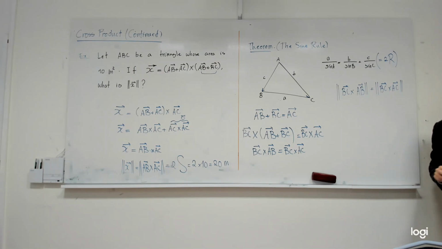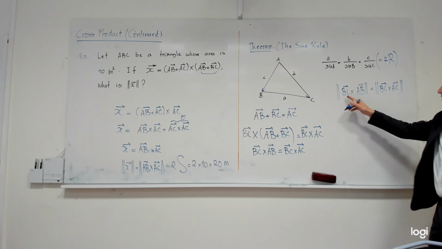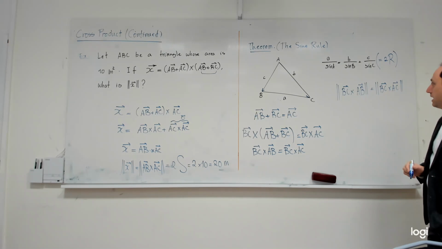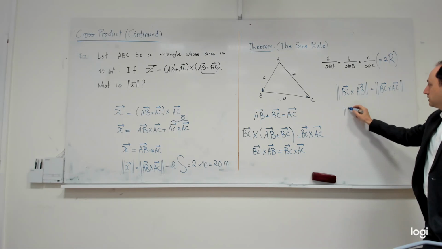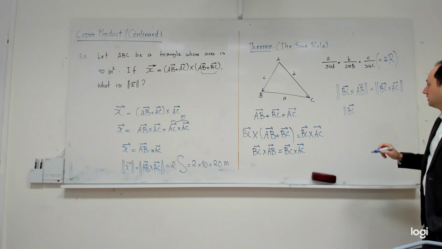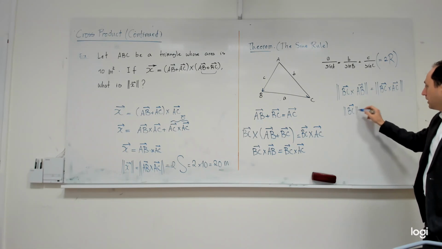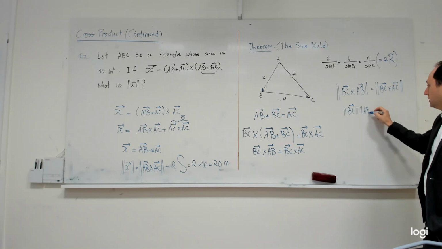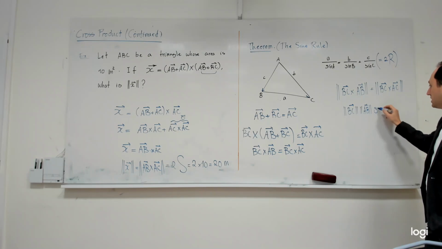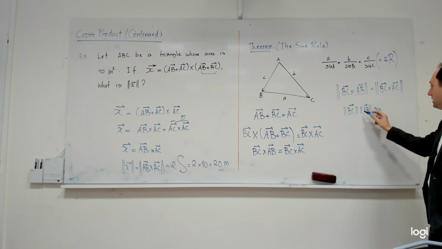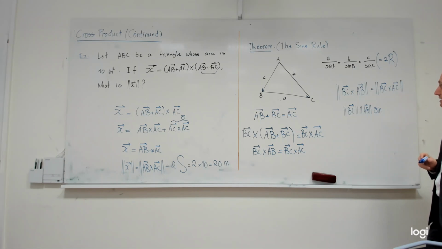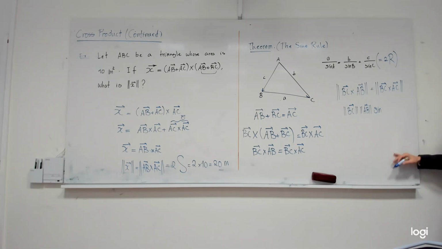Do you agree? And then what happens? You know the definition of the magnitude of the cross product. It tells you the magnitude of the first one times the magnitude of the second one multiplied by the sine of the angle between BC and AB. Can you tell me what is that angle? I want to see that eventually you'll learn what is the meaning of the angle of two vectors or not. So what is the angle between BC and AB?